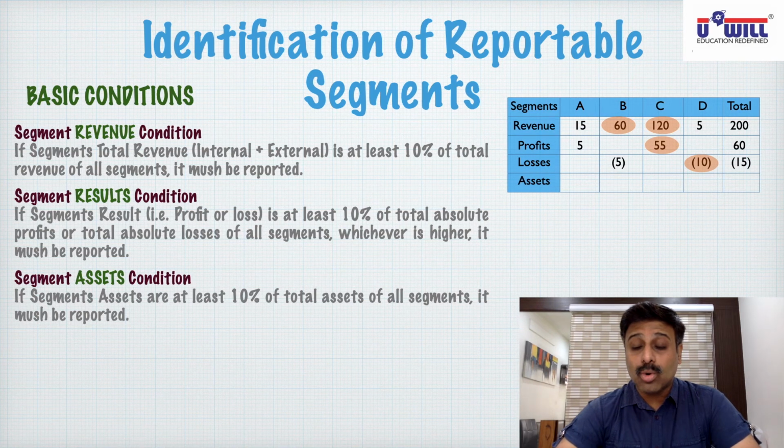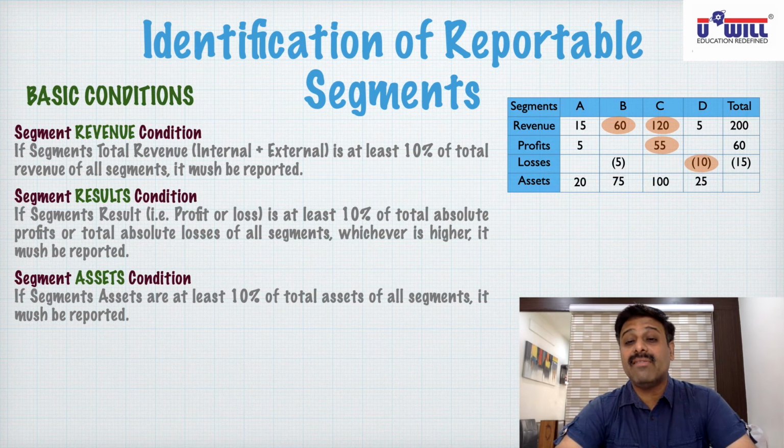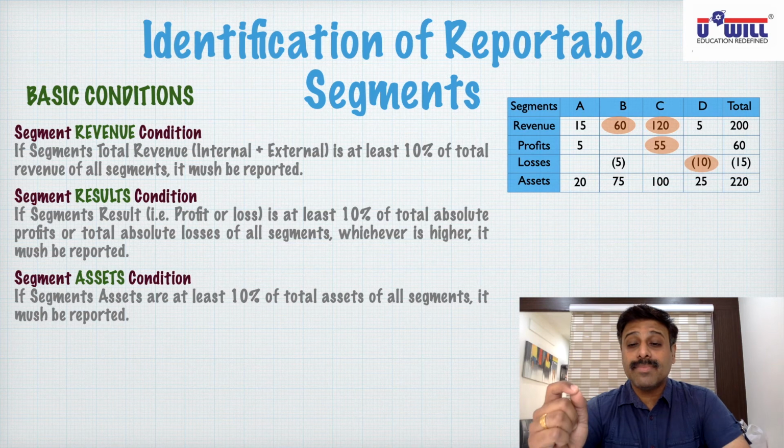Suppose the total assets in segment A are 20 lakhs, B are 75 lakhs, C are 100 lakhs, and D are 25 lakhs. So 20 plus 75 is 95, plus 100 is 195, plus 25 is 220 lakhs of assets. Now what is 10% of 220 lakhs? It is 22 lakhs.